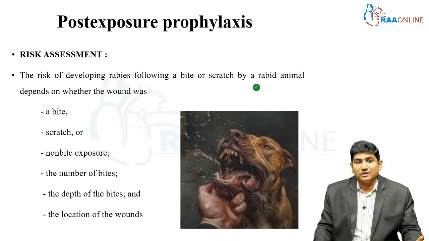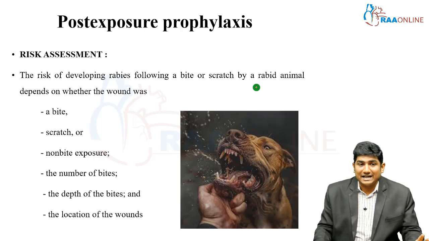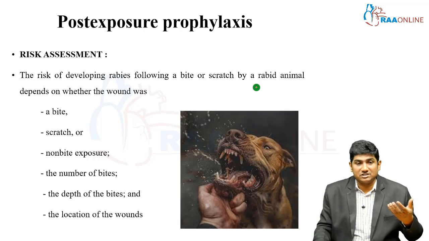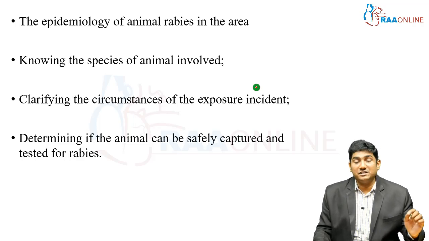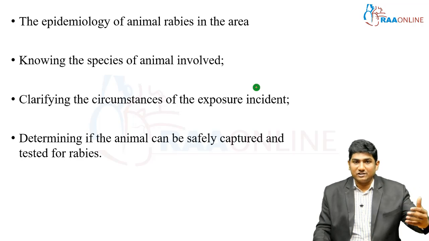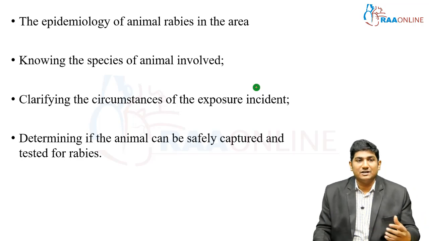Okay. It depends upon whether it is a bite, or a scratch, or a non-bite exposure, the number of bites, the depth of the bite, the location of the wound. Is it very close to the central nervous system like the head, or is it very distal to the central nervous system like the foot? Those things also matter. Not only this, the epidemiology of animal rabies in that particular area, how common is that? And knowing the species of animal involved, we saw a lot of species. Is it bat induced or is it dog induced?